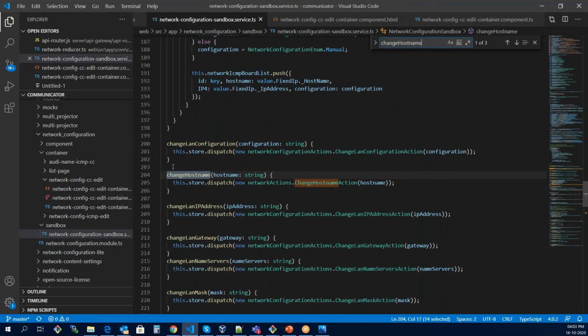and if I just search it over here, this function is going to be called as soon as we press the change button after changing the host name. So it will take the host name as a parameter, and it is going to dispatch the action to the store. And what will be the action? The action is network actions dot change hostname action.